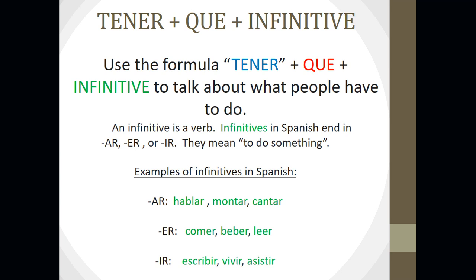And infinitives in Spanish, or verbs in Spanish, end in AR, ER, or IR, and they all mean to do something. So look at these 3 examples of AR verbs. We have hablar, to talk or speak, montar, to ride, and cantar, to sing. Here are 3 examples of ER verbs as well. Comer, to eat, beber, to drink, and leer, to read. And finally, examples of IR verbs could be escribir, to write, vivir, to live, asistir, to attend. All right, pause the video and finish filling out Part A of your note guide.